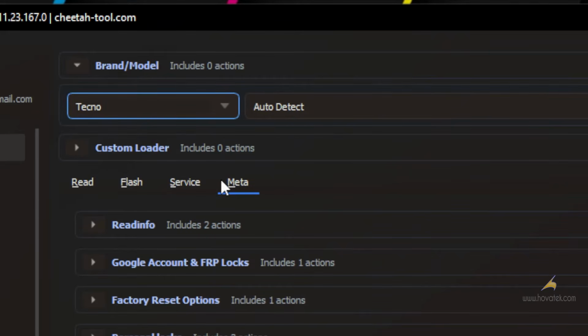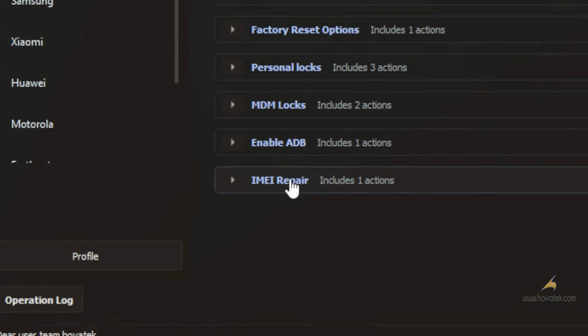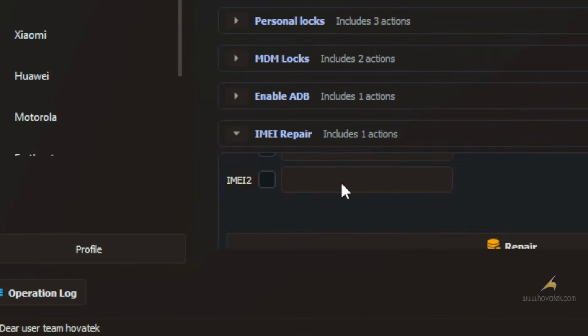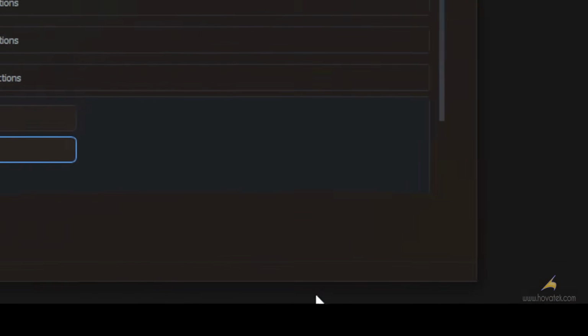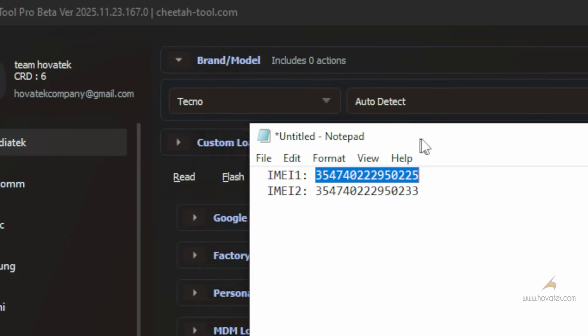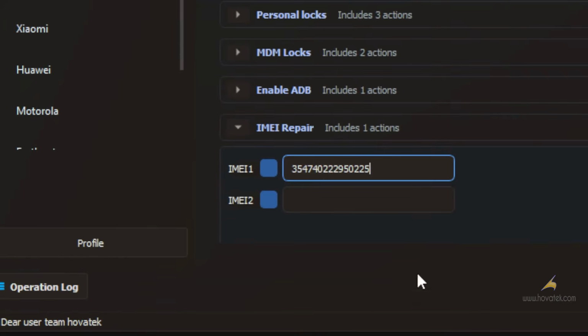Next, you head over to the Meta tab. You have various tabs here. And then you click on IMEI repair. Then you scroll down. Now you tick whichever IMEI you intend to write. I'll be writing to both IMEI 1 and 2. So I'll check both boxes and then paste the IMEIs I intend to write into each box.